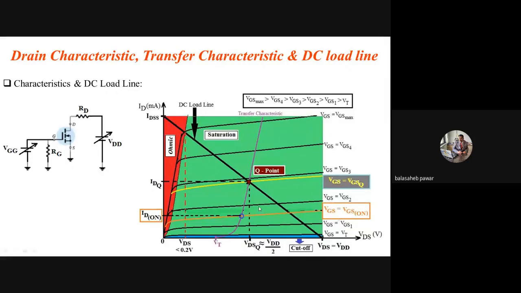The main point here is nothing but this load line, the DC load line. I already told that the DC load line limits the maximum operating condition of the device in terms of its drain current, that is ID as IDSS, and in terms of VDS equals VDD, is it? So see, if this applied VGG is 0 volt, the resistance offered by this device between drain and source, or that channel, will be infinite, and that's why if we measure the voltage at the drain with respect to source, then it will be equal to the applied voltage, that is VDD, right?